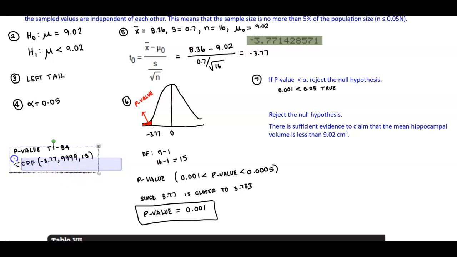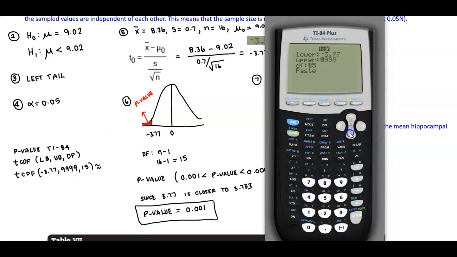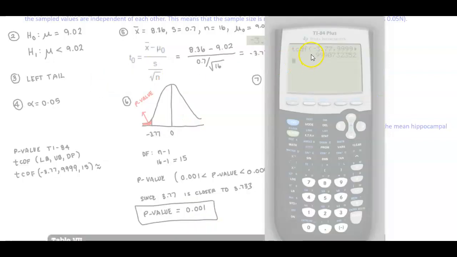Okay, so let me go ahead and just bring that down a little bit. So if you wanted to find the TCDF, in this case, this is the lower bound, this is the upper bound, and then this is degrees of freedom. Okay, so let's see what we get here. So when we go ahead and then paste this into our calculator, then we get the following number. Okay, so here is our area.